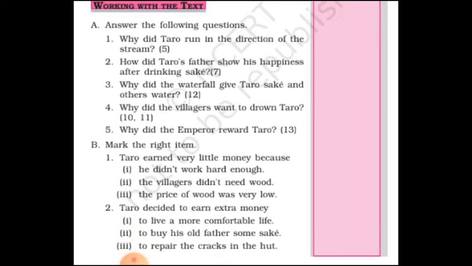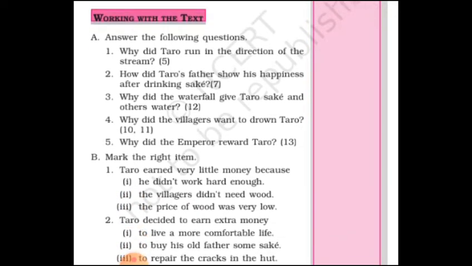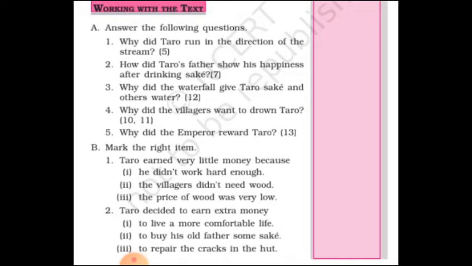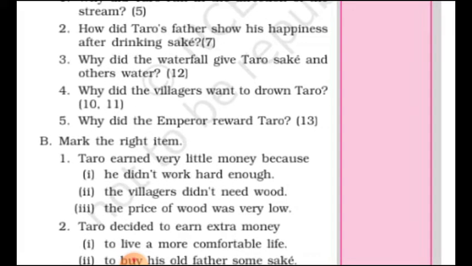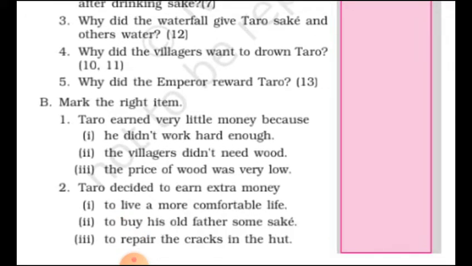Working with the text. A. Answer the following questions. These answers we have already finished. Then come to B. Mark the right item. Here the first number is there. Taro earned very little money because... you have to write what was the reason that Taro earned very little money. Three options are given to you. You have to choose any one of them.